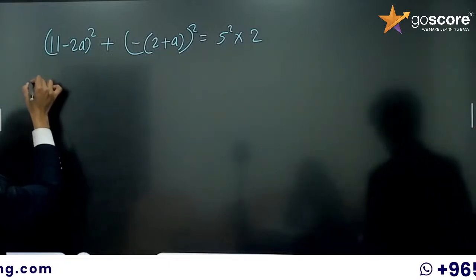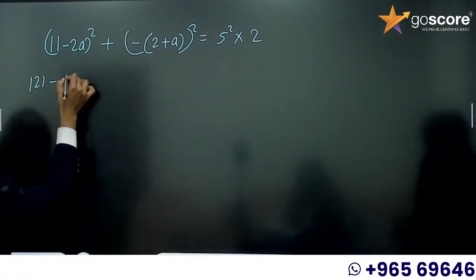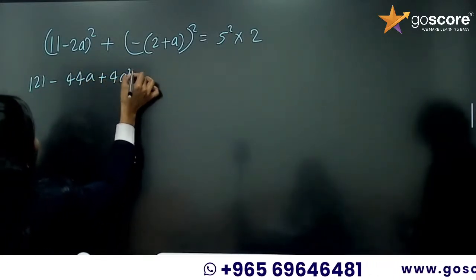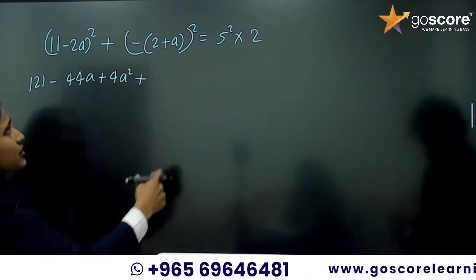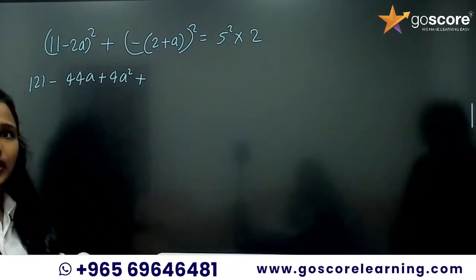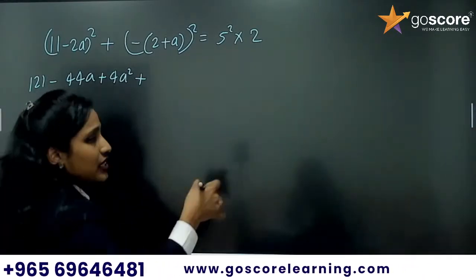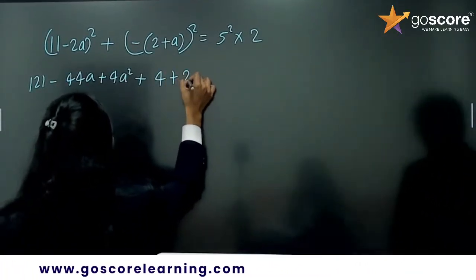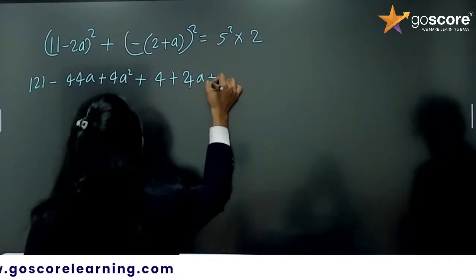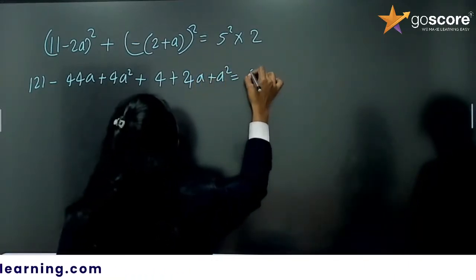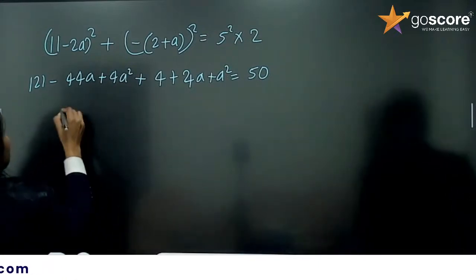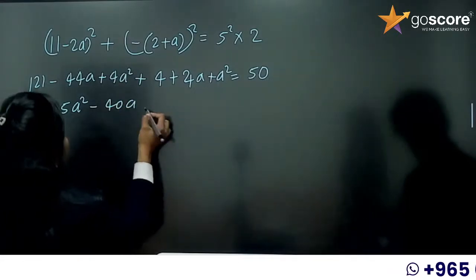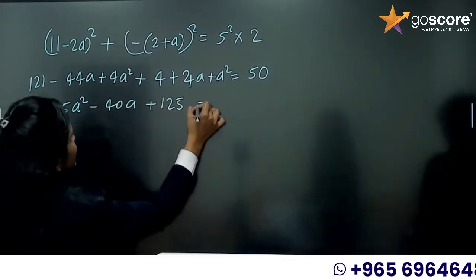Now (11 minus 2a) whole square is 121 minus 44a plus 4a square. This (minus of 2 plus a) whole square will be (2 plus a) whole square, because when we square the minus, it will go out. So (2 plus a) whole square is 4 plus 4a plus a square, equal to 5 square into 2, which is 50. So 4a square plus a square is 5a square, minus 40a, then plus 125 is equal to